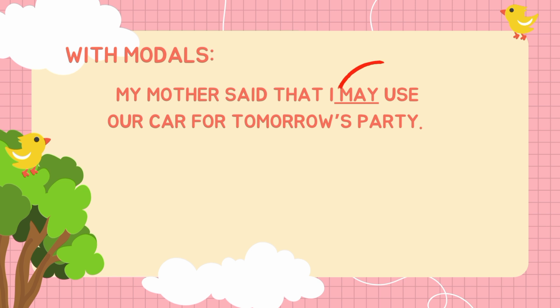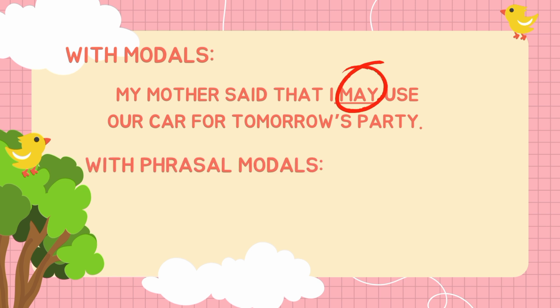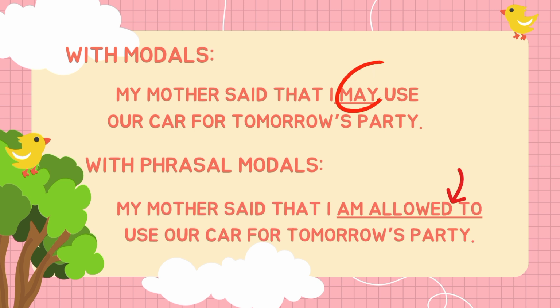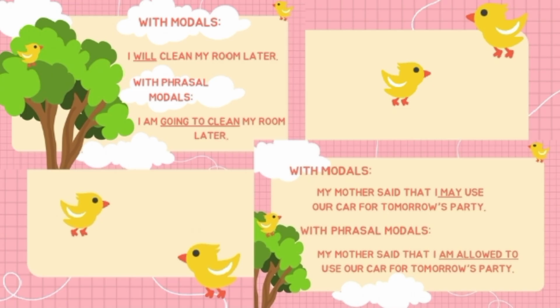The modal may can be replaced by the phrasal modal be allowed to. For example, my mother said that I am allowed to use our car for tomorrow's party. In this example, the meaning of the sentence didn't change despite changing the modal into a phrasal modal.